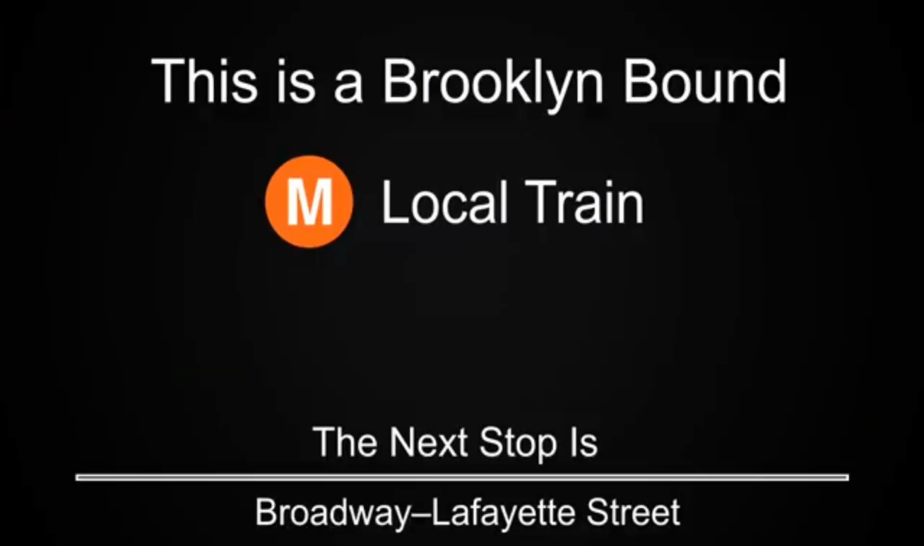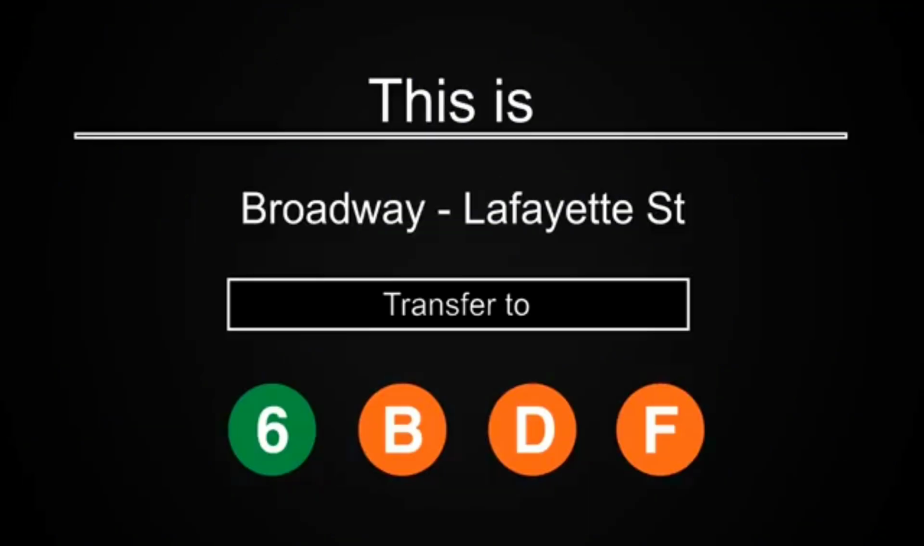This is a Brooklyn-bound M local train. The next stop is Broadway-Lafayette Street. This is Broadway-Lafayette Street. Transfer is available to the 6, B, D, and F trains.